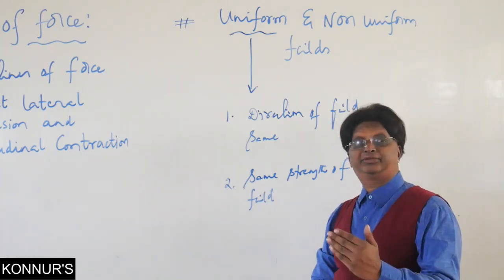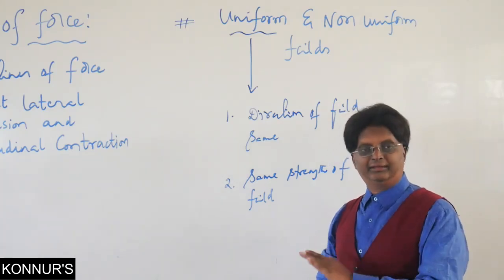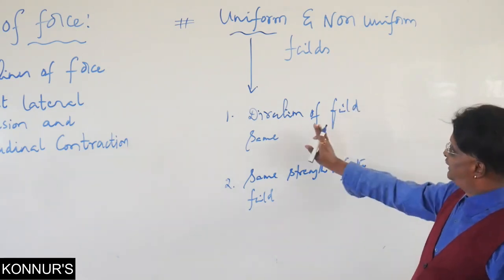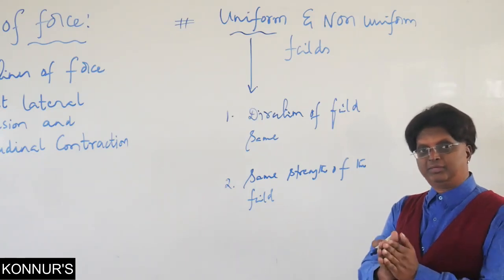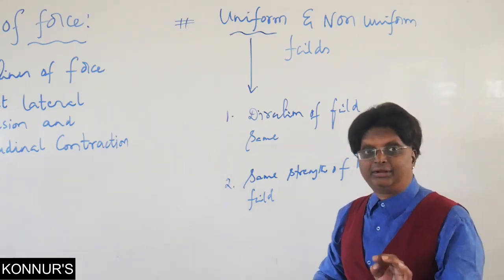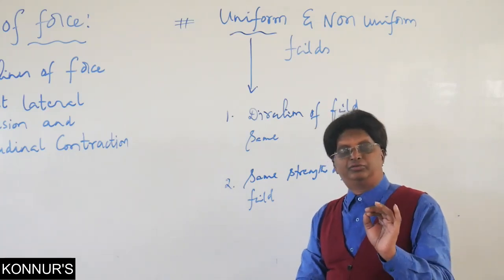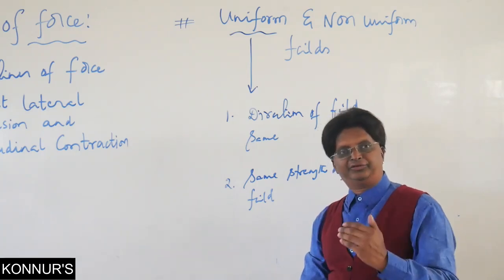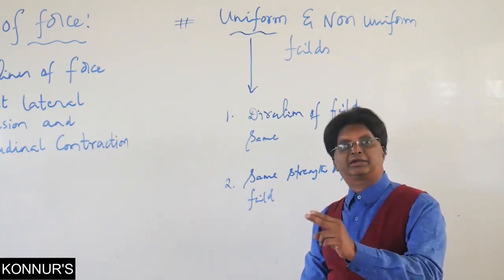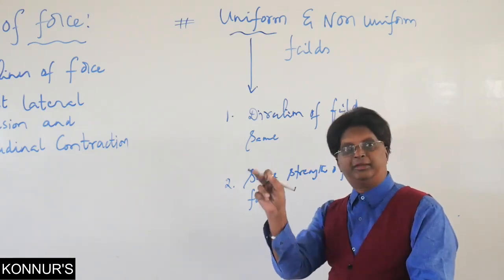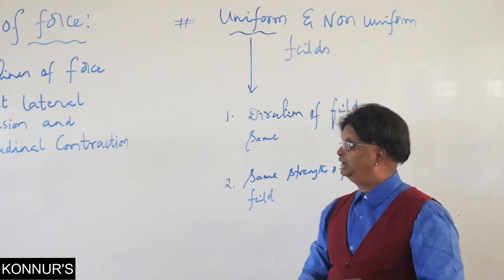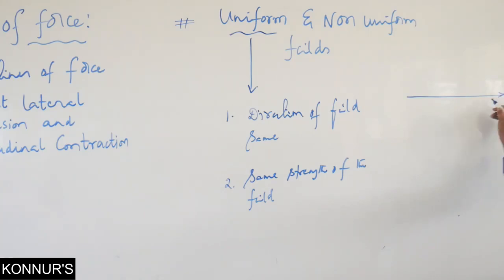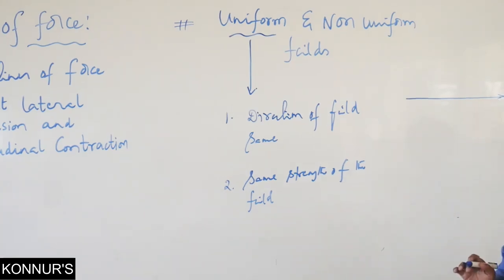If only one of the conditions is satisfied, then it is never said to be a uniform electric field. Now, if I say the direction of the field should be the same at each and every point, then certainly the only possibility is straight lines, because for straight lines there is no change in direction. Whenever you say a curve, earlier we have seen that at each and every point the direction of the tangent changes. Therefore, direction of the field being the same means the field lines should be straight and also parallel.